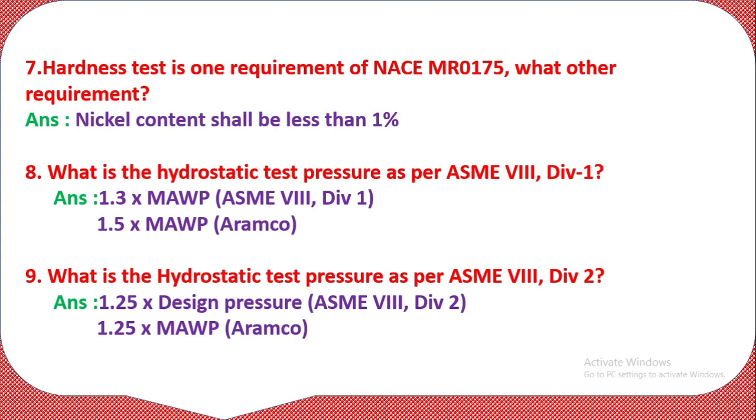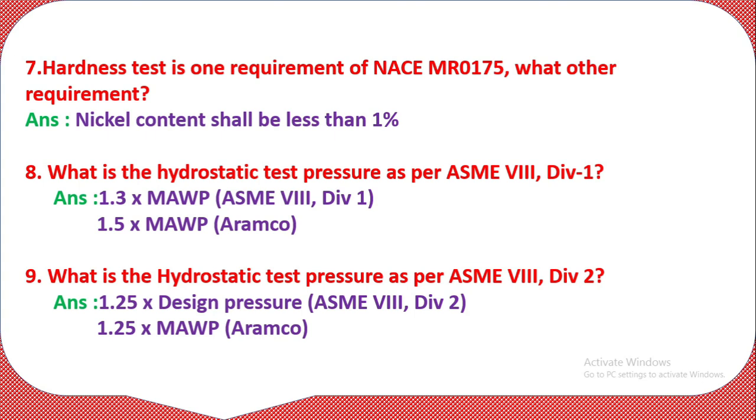Question number 8. What is the hydrostatic test pressure as per ASME Section 8 Division 1? It is 1.3 times the maximum allowable working pressure, that is ASME Section 8 Division 1. If you go to Aramco, then it is 1.5 times MAWP. So different clients have different requirements; the Aramco requirement is beyond the code requirement.